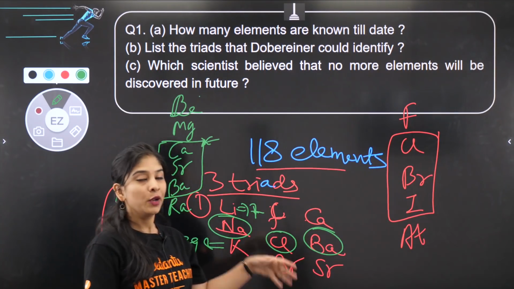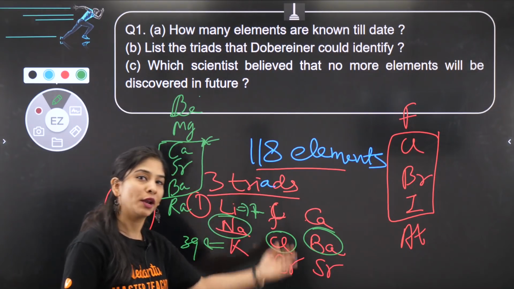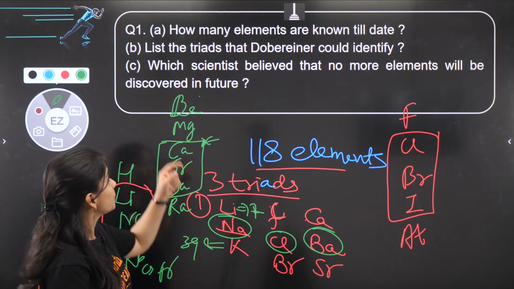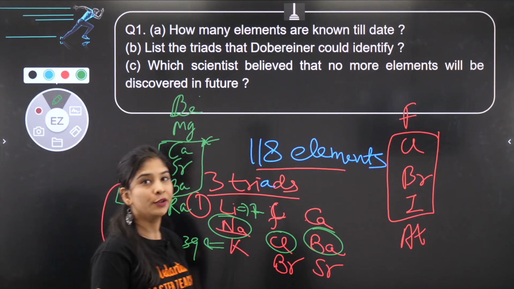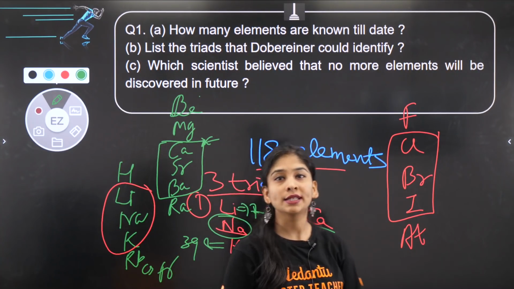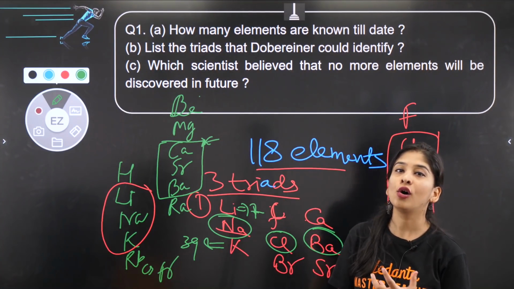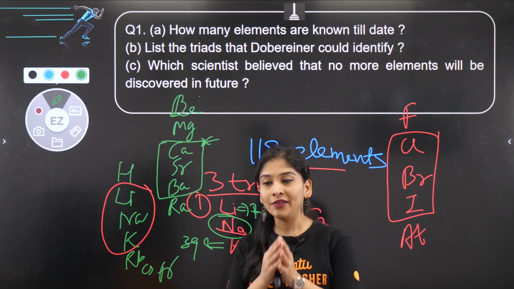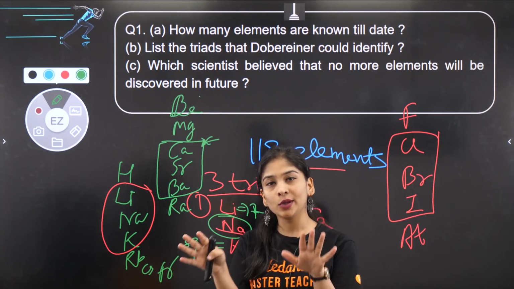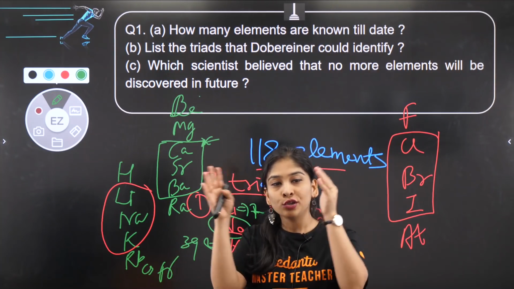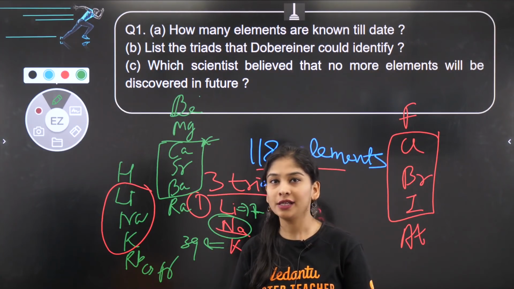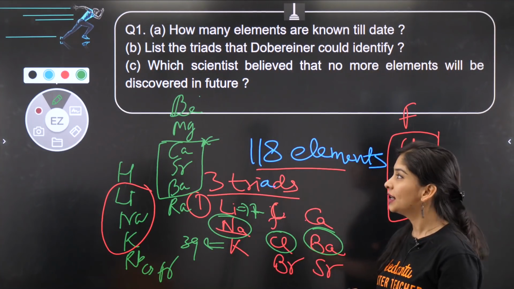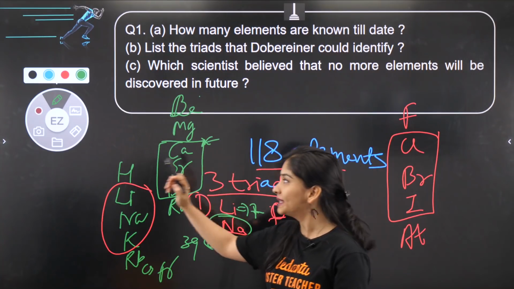Okay, let's move ahead. We'll study its drawback also as one of the question, and achievement also. Next is, which scientists believe that no more elements will be discovered in future? So that scientist was Newland, who gave the law of octaves. Law of octave, he said that this is the element which is there, no more elements can come. So our table will be defined till this much element only, right?